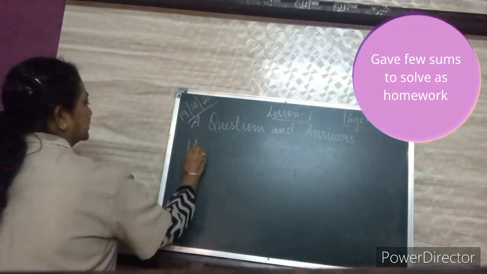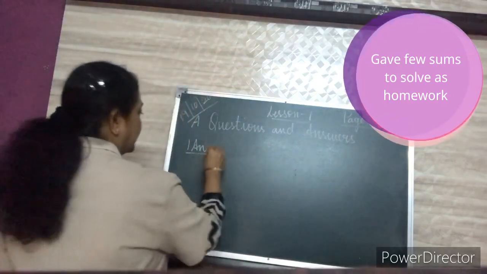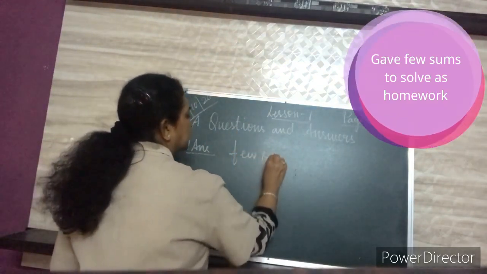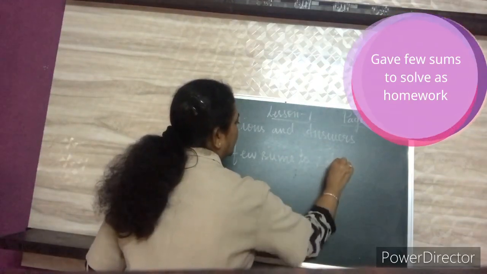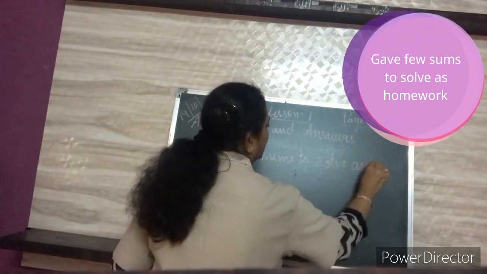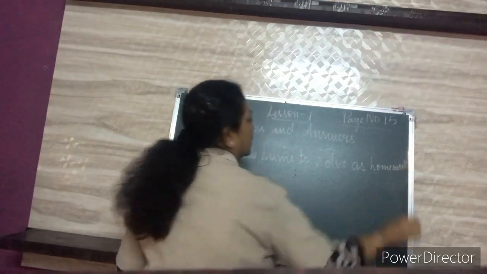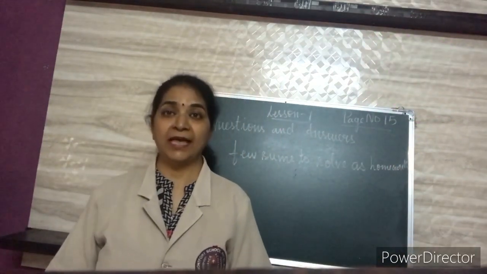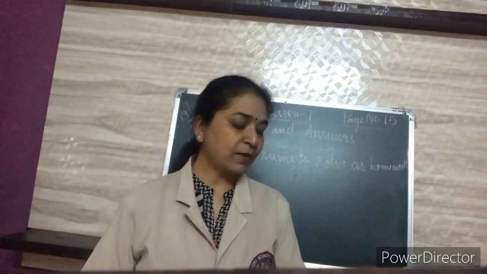So first answer, what did the mathematics teacher give? The mathematics teacher gave few sums to solve as homework. He gave few sums to solve as homework. So come to the next question. What is the next question?